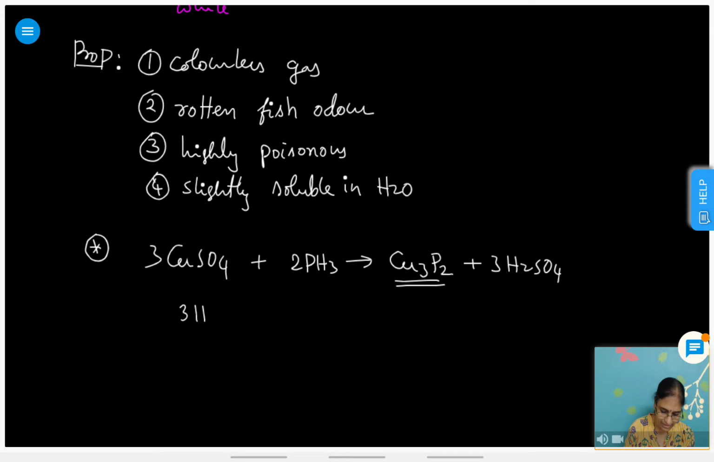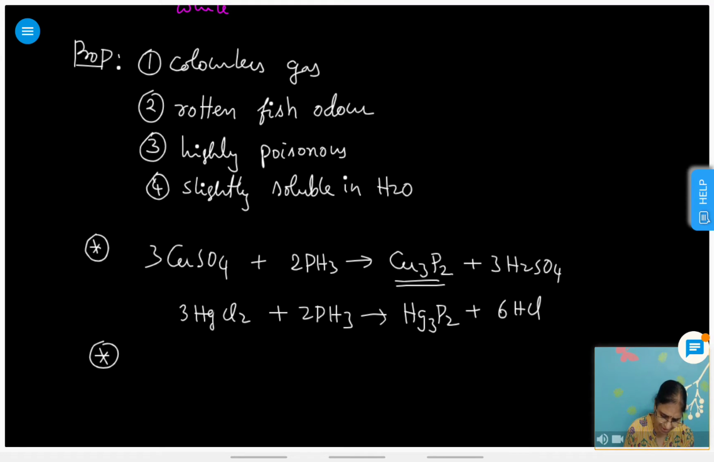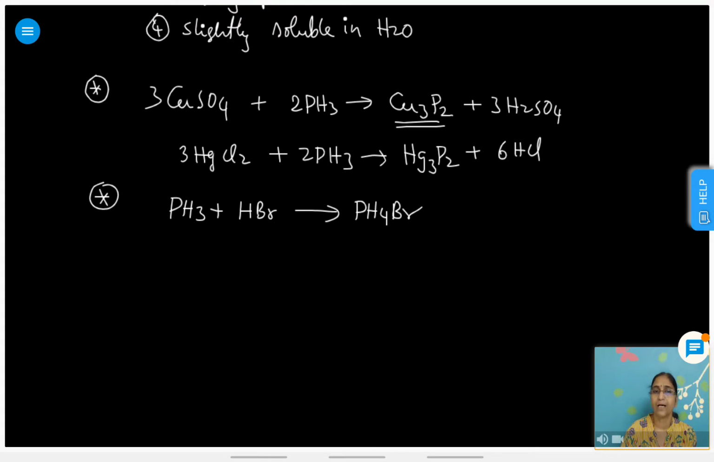Similarly, it will react with 3HgCl2 plus 2PH3. Then it gives a compound Hg3P2, called mercuric phosphide, plus the remaining 6HCl. And PH3 will react with HBr or HI. PH3 plus HBr gives PH4Br, called phosphonium bromide. Like ammonium bromide, it is called phosphonium bromide.